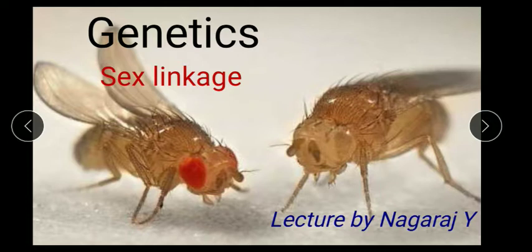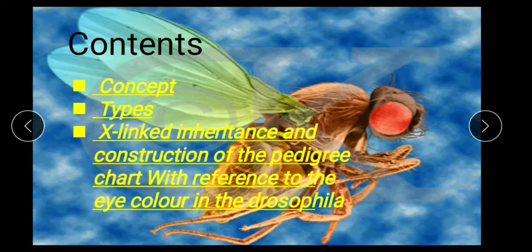In this class, I am going to deliver a lecture on sex linkage. Let's get started. The contents I cover in this class are namely the concept of sex linkage, types of sex linkage, X-linked inheritance, and construction of the pedigree chart with reference to the eye color in Drosophila.